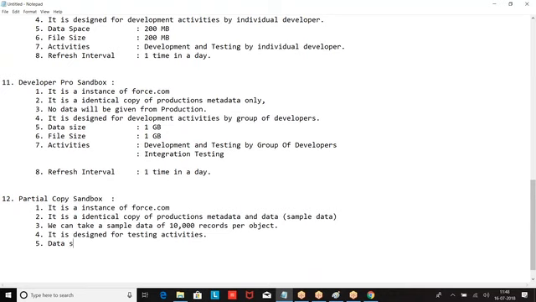Data space, data size: because it is taking sample data, the data size will be more, 5 GB. Then file size.